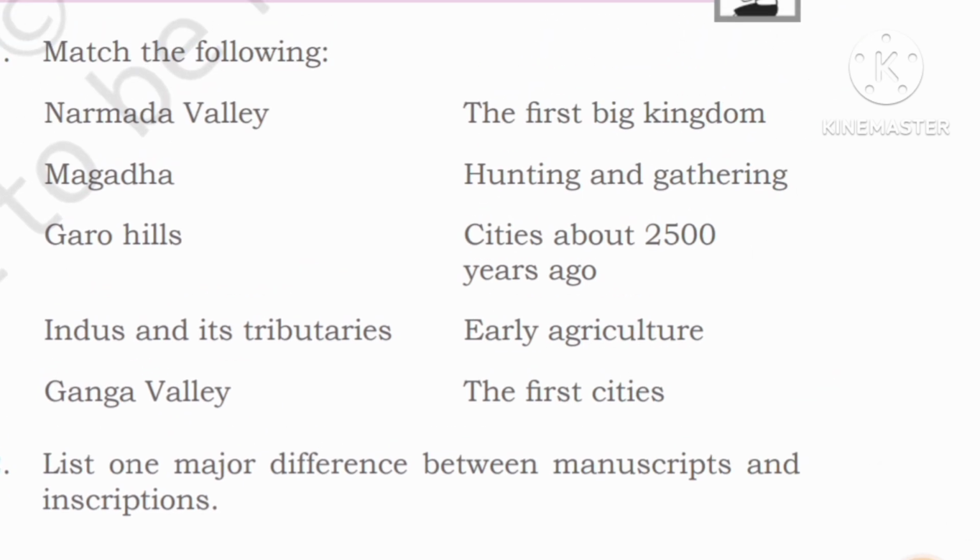The first big kingdoms, hunting and gathering, cities about 2500 years ago, early agriculture, the first cities.